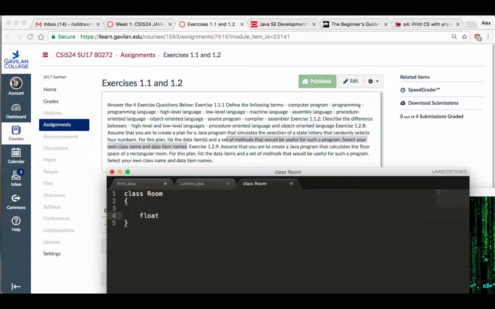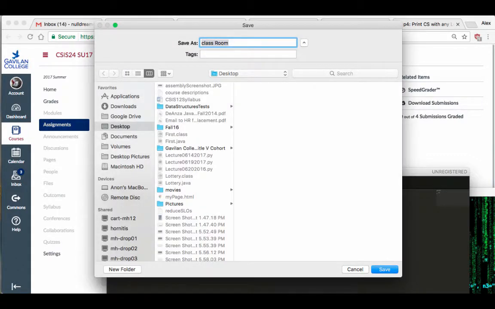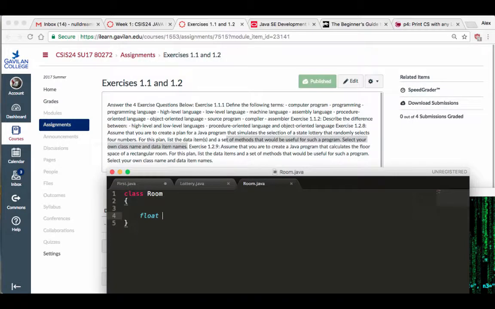Float, and notice how when I haven't saved it with a Java extension first, all the colors are the same. Once I save this thing, I'm going to call this thing room.java. Right? Once I save this thing, I'm going to go in there. I'm going to say, okay, we have the room is going to have a width and length. Right? These are my data items.